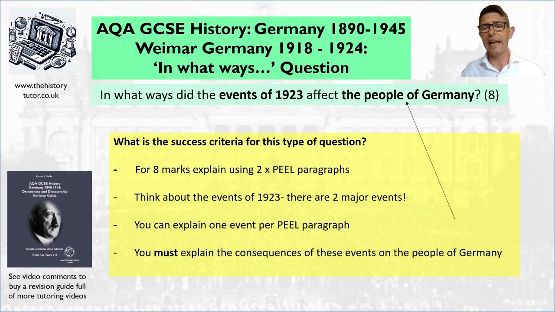So firstly, it's important to know it's 8 marks, okay, which means probably 2 paragraphs or 2 explained points using our PEAL or P paragraphs. It's given you a topic, events of 1923. So we have 2 major events in 1923, so we probably need to talk about both of them. And then we need to explain the impact on the people of Germany. So events of 1923 is probably our evidence, and then our explanation is going to be the impact on people in Germany. So we need to talk about different groups of people: conservative, rich people, socialists, workers, old people, young people. We need to think about different groups of people.